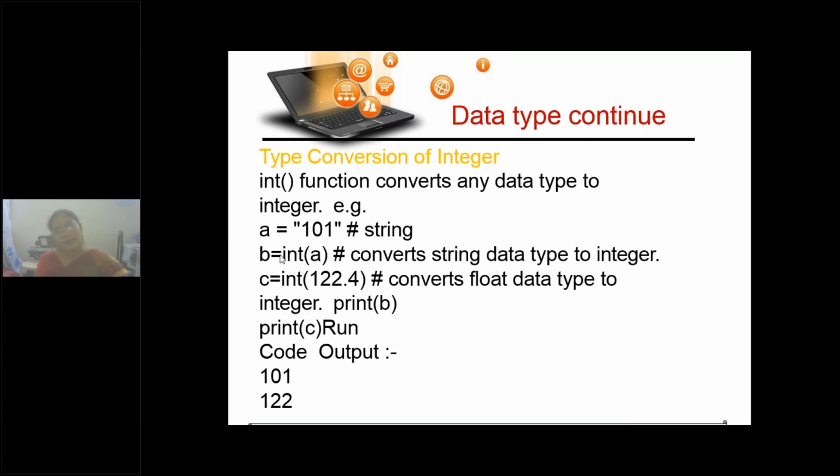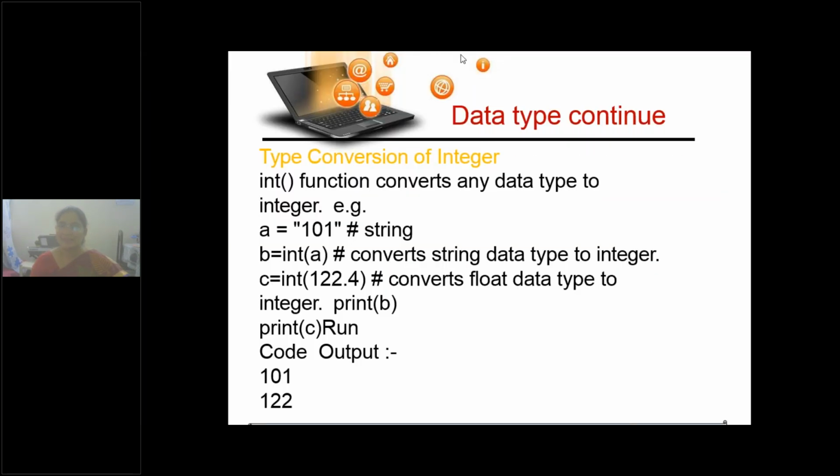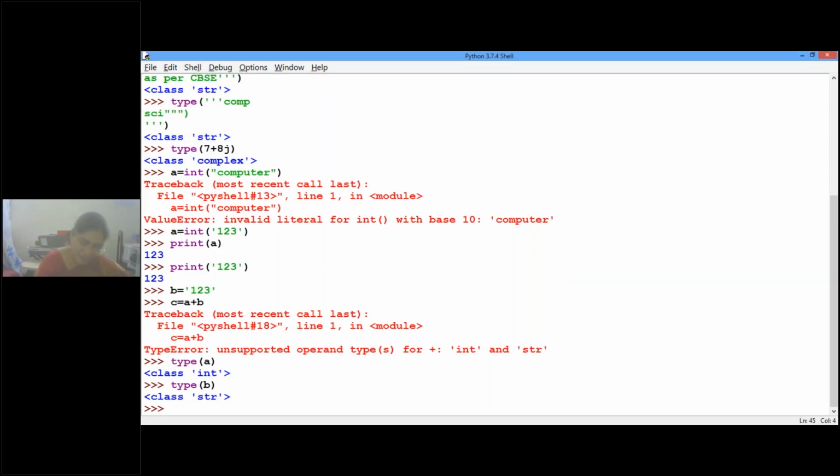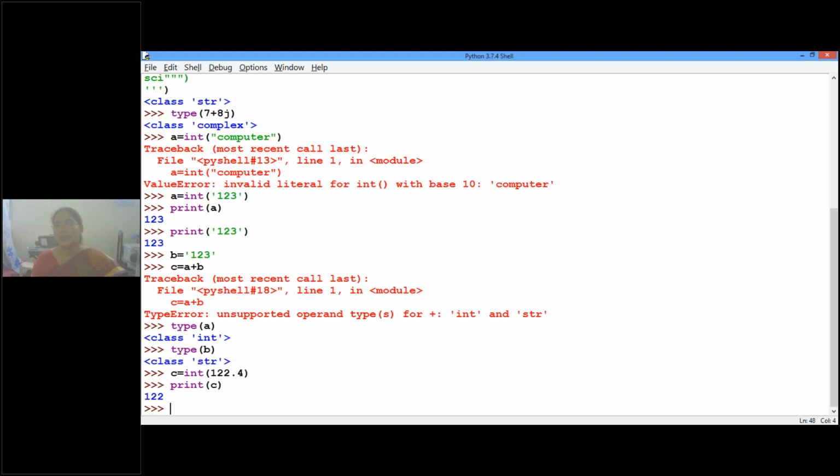C will take from this line: C equal to int, open brackets, 122.4. So C equal to, what is the value given? 122.4. If you are converting it into integer, what will happen? Truncation takes place. So when you display the value of C, 122 only.